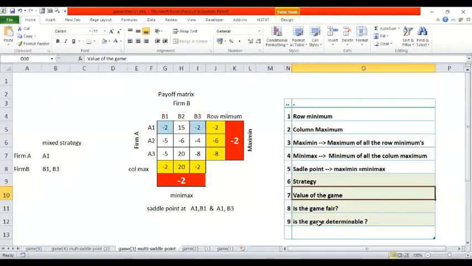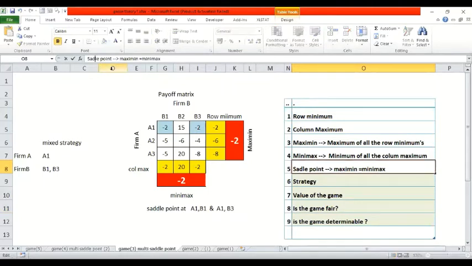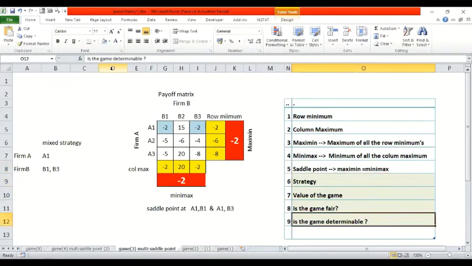Then we are going to ask ourselves: is the game fair? A fair game is one where the value of the game is 0. The saddle point should come at 0, then the game is called fair. Otherwise not. If a saddle point is identified, however multiple saddle points there are, the game is said to be determinable. So if I can answer these 9 questions, I think we can be done with game theory.